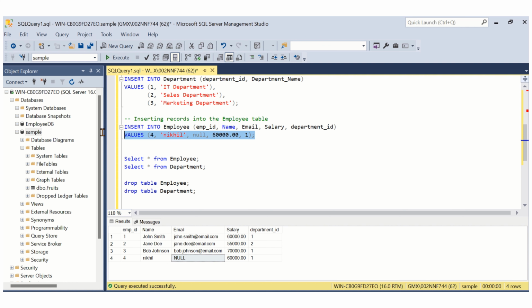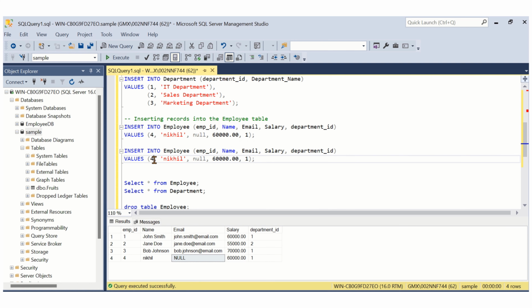Okay. Now let's say I have to add one more record with James, and James's ID is 5. Here I will give the name as James, and James is also not aware of his email ID, so again I'm giving it as null. And let's say he is working in the sales department. That is why I'm giving the 2 here.